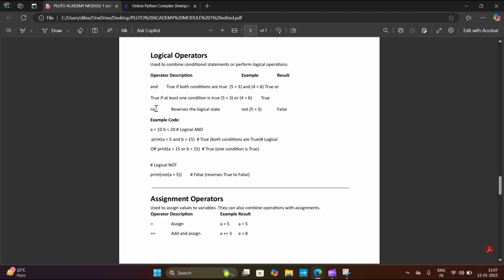And then the next operator is NOT. It reverses the logic state. For example, 5 is greater than 3. Its output is true. But when we use the NOT operator, it reverses the output. So it will give the output as false. Okay, I hope you all understand this. Let's see an example where you can understand more clearly.